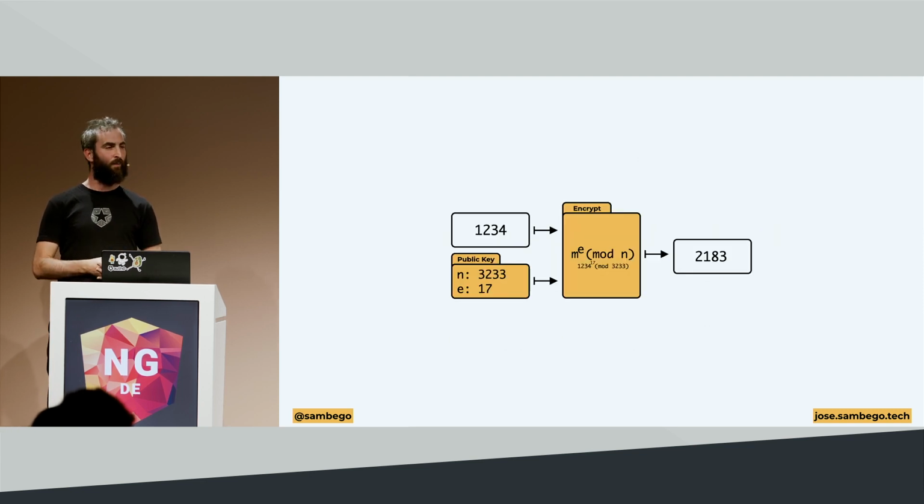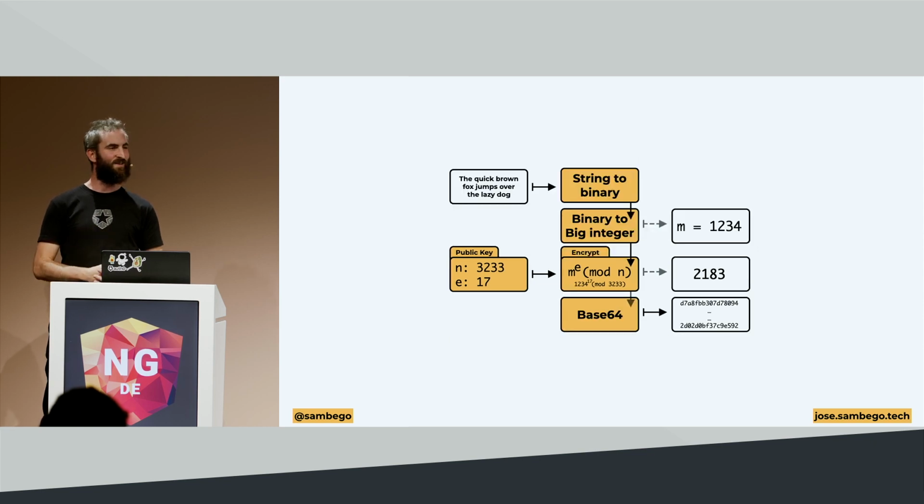Now, if we have the input 1, 2, 3, 4, a very, very simple input, and we run this through the encryption algorithm for RSA, we'll see that we have a mathematical function again. And if we input this together with the modulus, the n value, and the exponent, the public exponent e value, you get another output, which is 2183. It's the mathematical outcome of this algorithm. So let's remember 2183. But in most use cases, you're not going to deal with mathematical numbers.